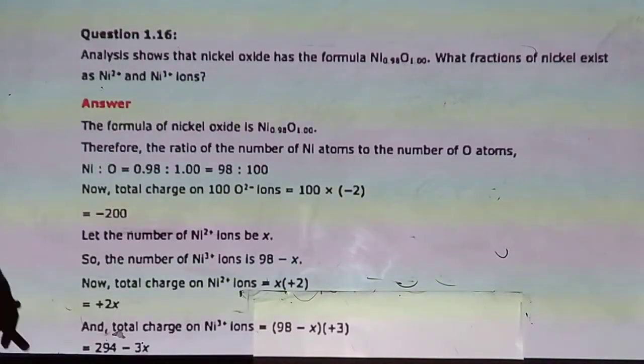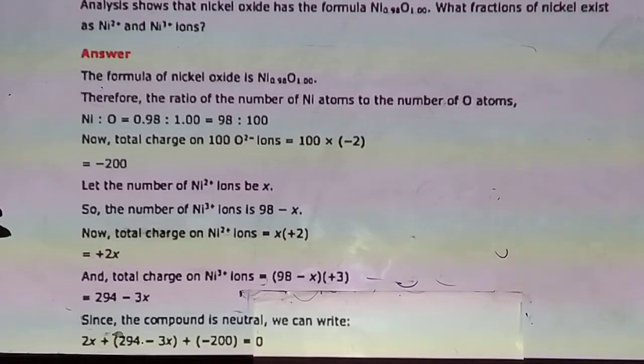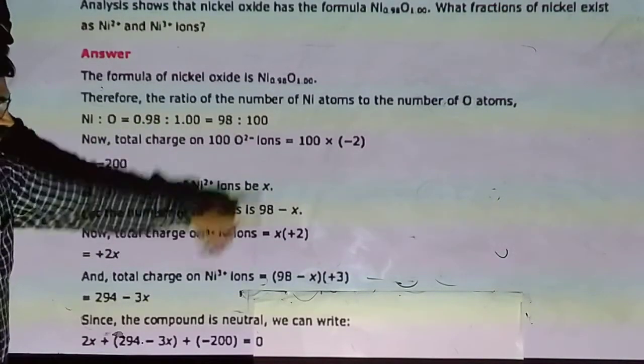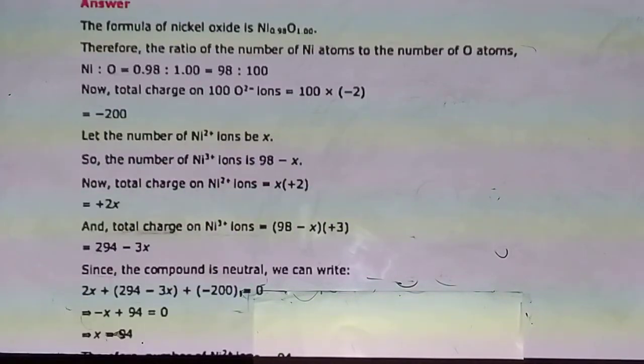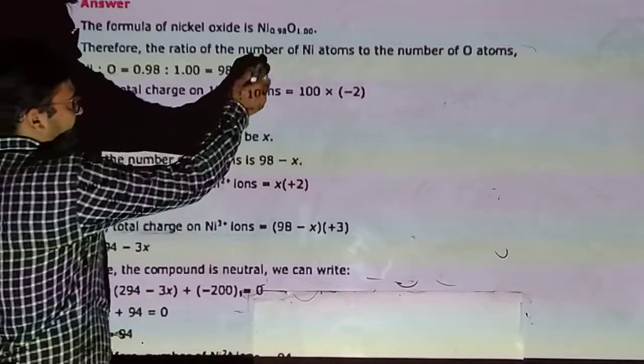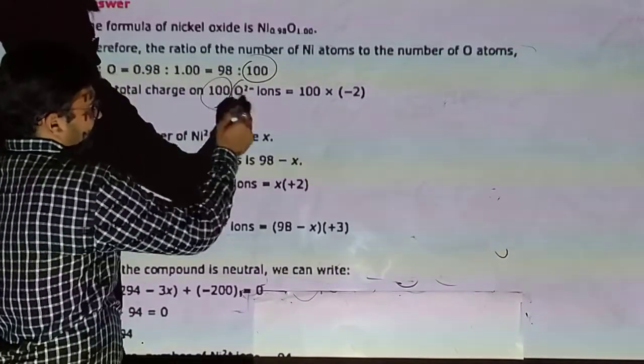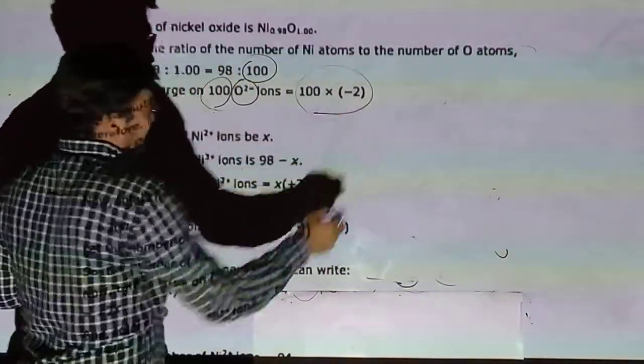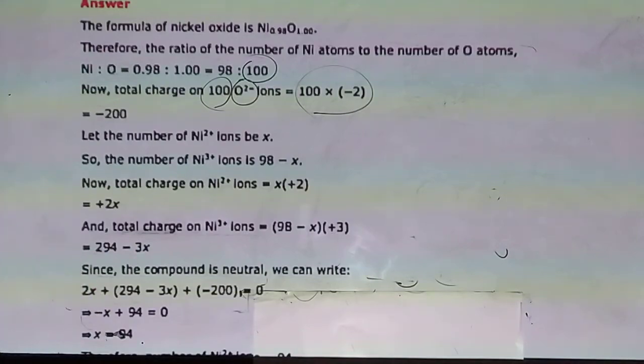So here we are assuming that the formula of nickel oxide is Ni0.98O1. So the ratio of the number of nickel atoms to oxygen is 0.98:1. So if it is 98, then oxygen is 100. So the total charge on oxygen: 100 oxygen, 100 times -2, so -200.